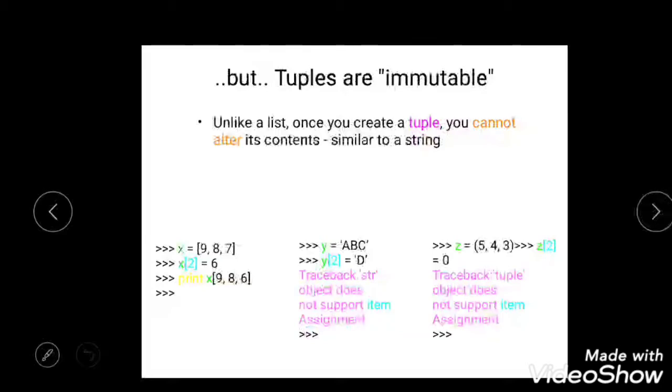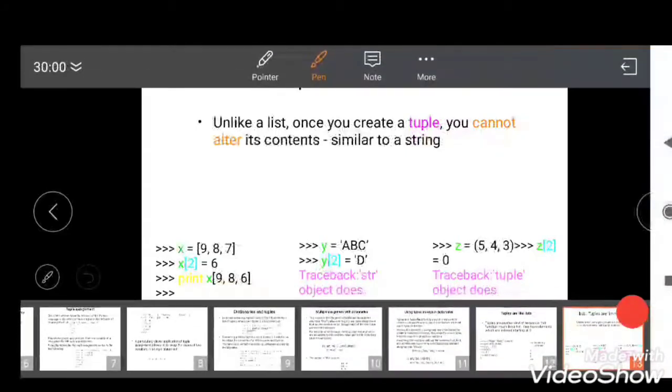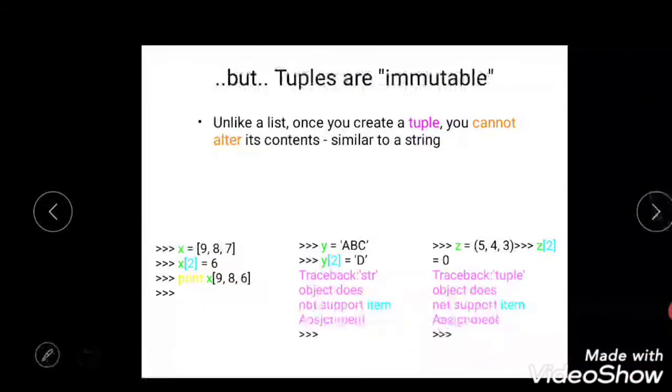Whereas if it is created as a tuple, say z is equal to 5 4 3, it is a tuple. If I try to alter the value in the second position, the result will be a traceback, returned as an error, right? So this is how tuple, list, and dictionary work in Python. Now let us see some sample example programs for lists, tuples and dictionaries.